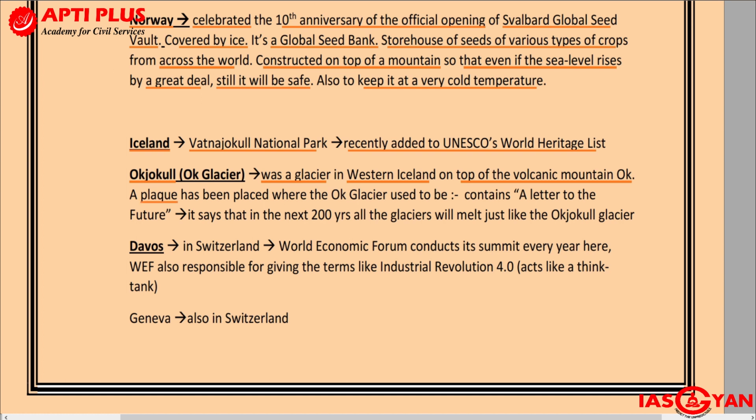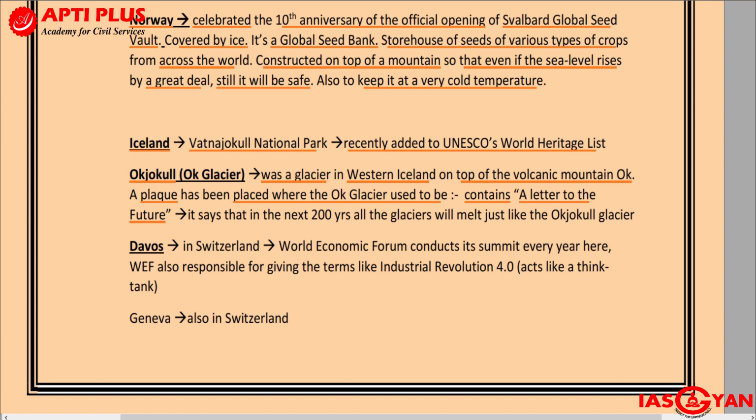If you go there now, you will get to see that the glacier is no longer there. Instead of the glacier, what you have is a plaque. A plaque which has been placed where the Okjokull Glacier once used to be. And this plaque is basically in memory of that glacier which is no longer there. Something has been written on that plaque. It says, a letter to the future.